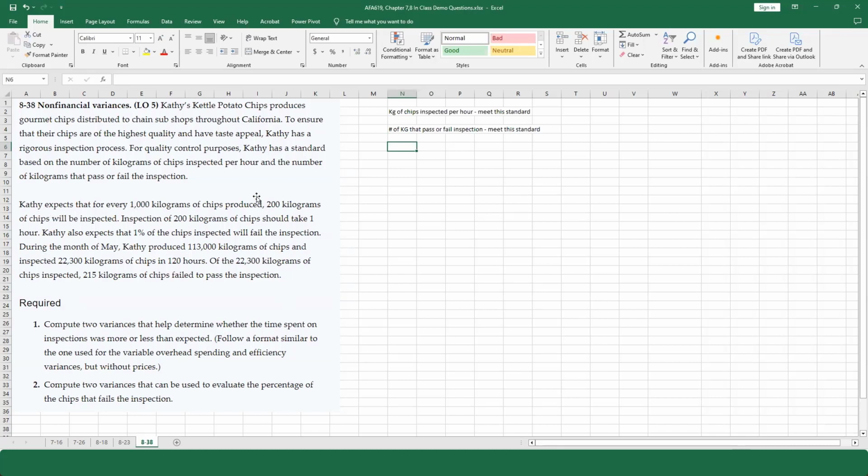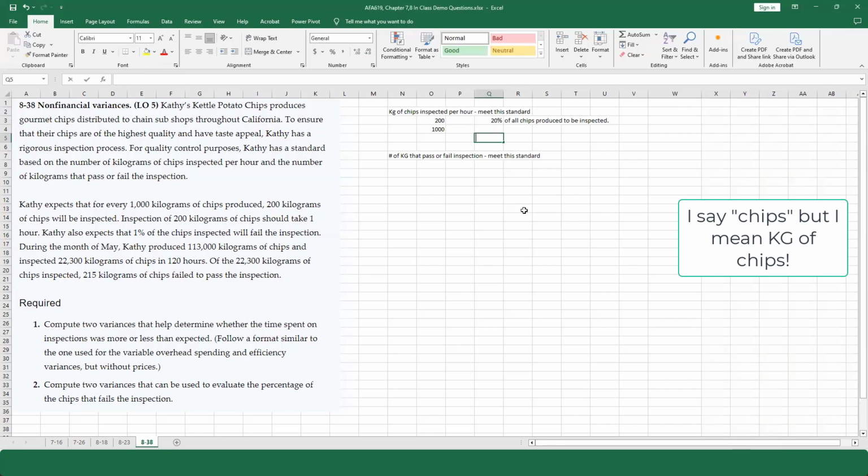So Kathy expects that for every 1,000 kilograms of chips produced, 200 kilograms of chips will be inspected. When we look at this, this is 200 divided by 1,000. So she wants a rate of 20%. So she wants 20% of all chips produced to be inspected. Inspection of 200 kilograms of chips should take 1 hour.